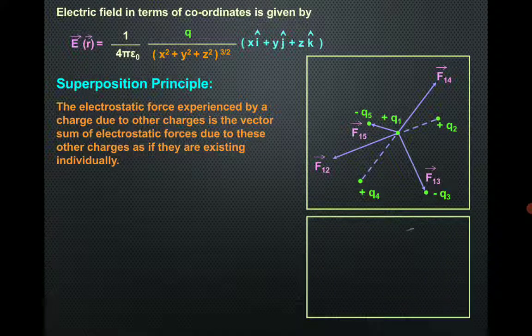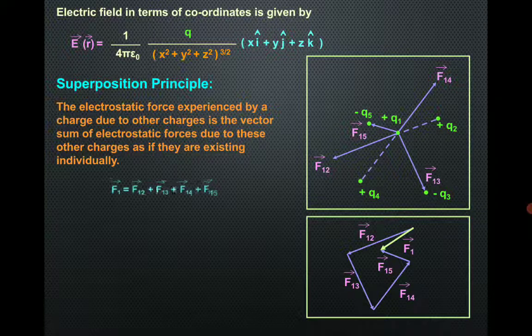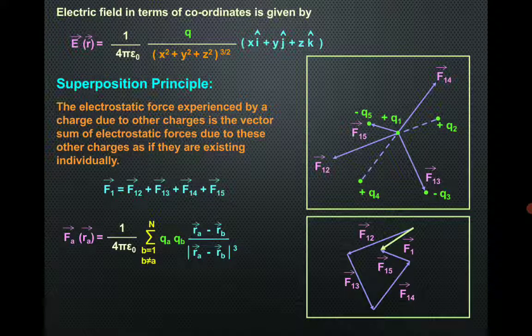So if we find the vector sum, then that will be the resultant force, and you can see over here. So net force will be equal to the sum of individual forces, that is vector F1 is equal to vector F12 plus vector F13 plus vector F14 plus vector F15, and so on. If more than 5 charges are available, this expression will keep going on until the term F1n, as F12, F13, F14, F15, so F1n.